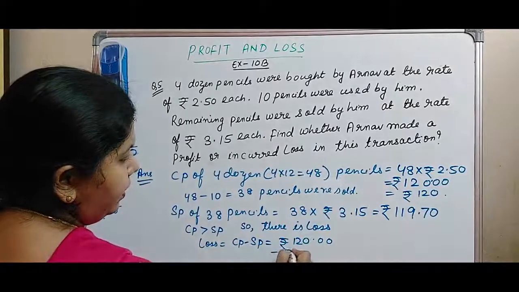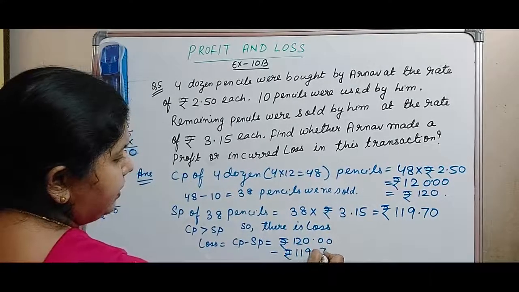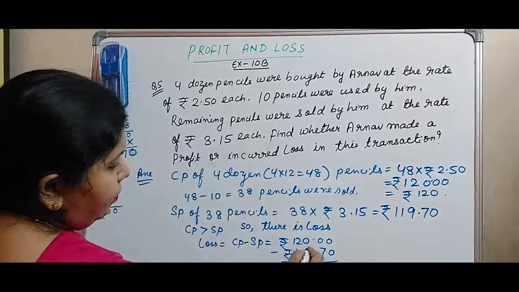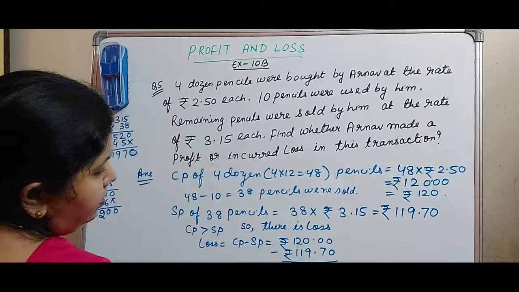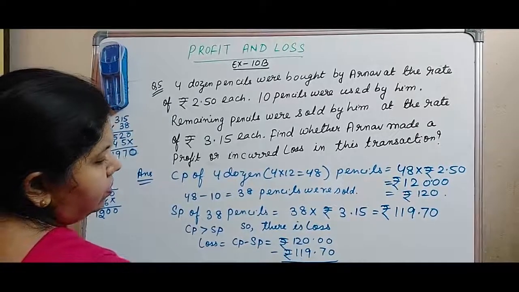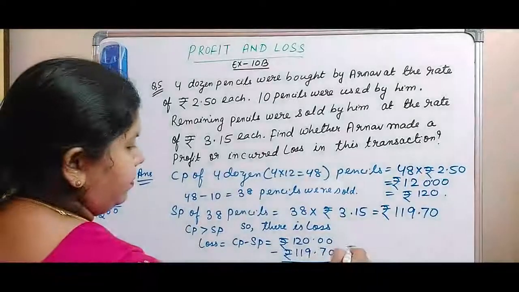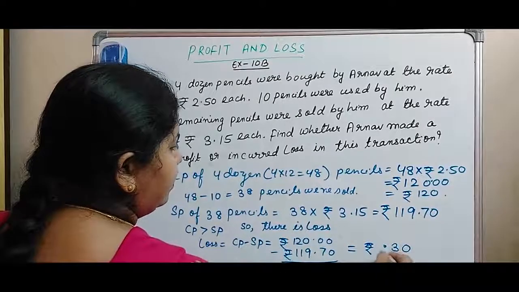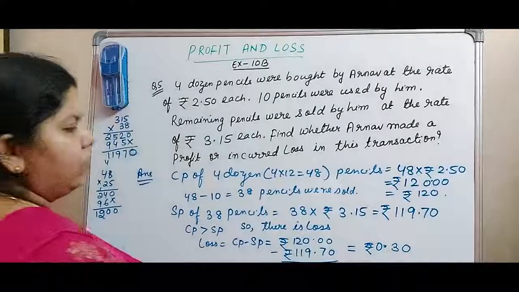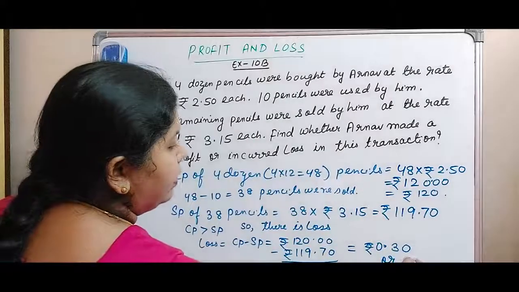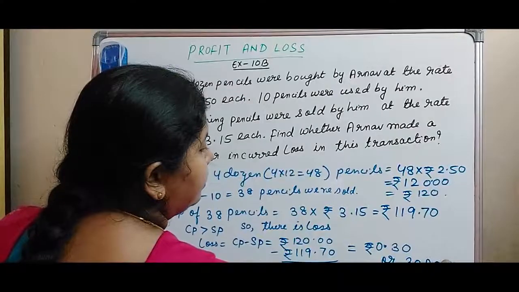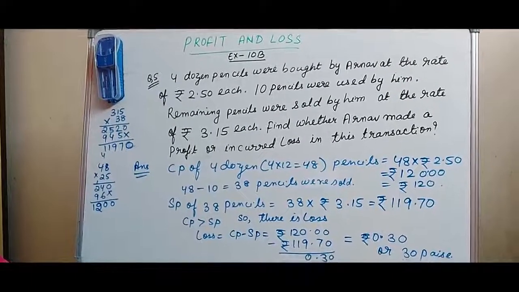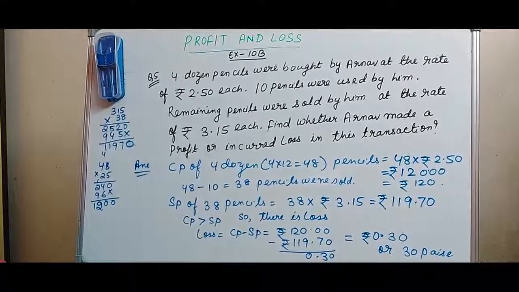That is equal to rupees 120.00 minus rupees 119.70. 0, 10 minus 7, it is 3. Here 1 gone, so this is 9. So it is rupees 0.30, or we can say it is 30 paise. This is the loss in this question.